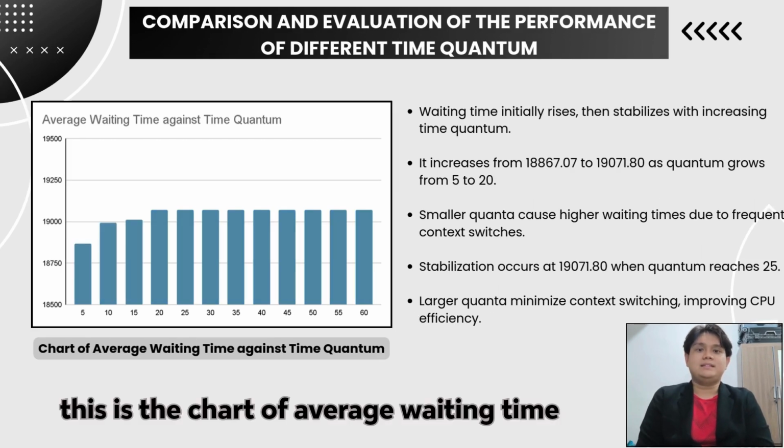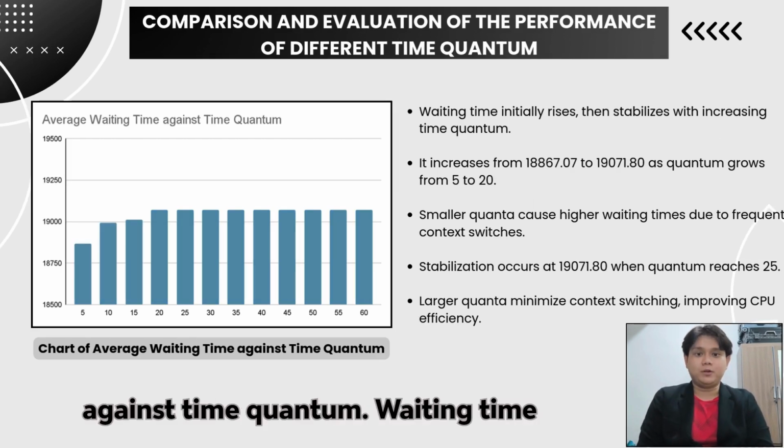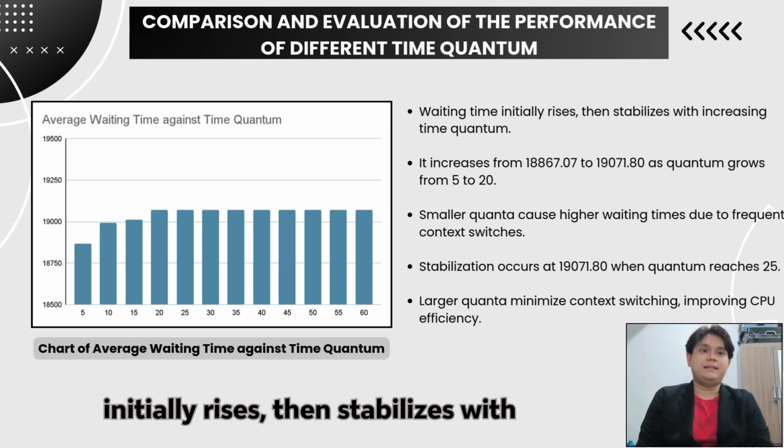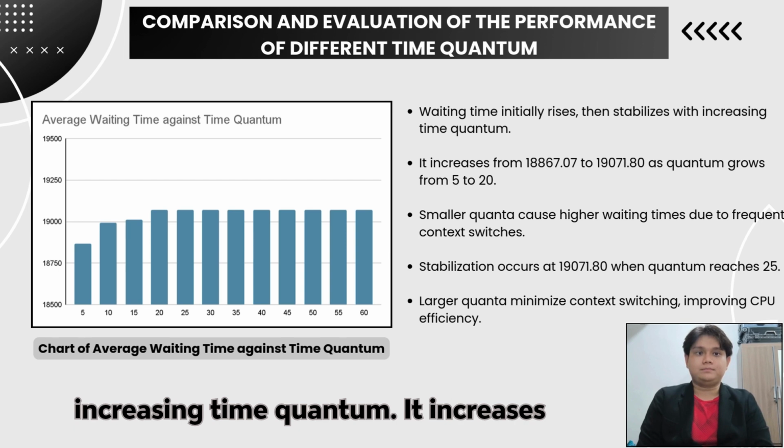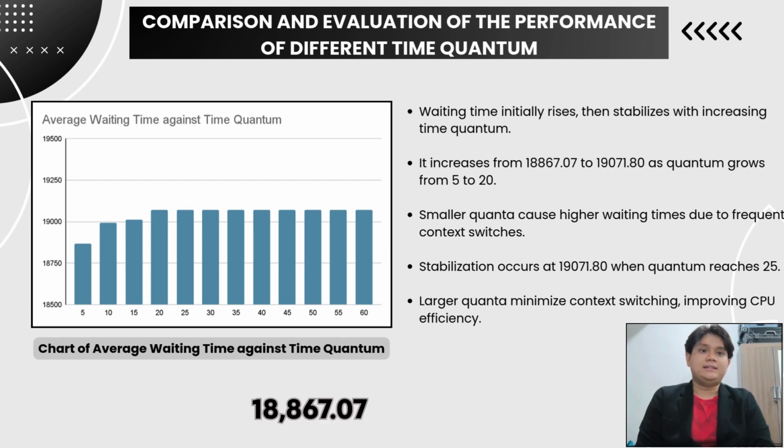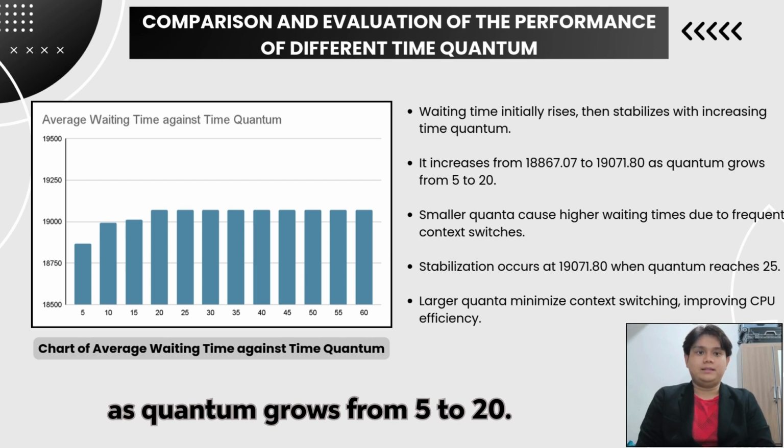Next, this is the chart of average waiting time against time quantum. Waiting time initially rises, then stabilizes with increasing time quantum. It increases from 18,867.07 to 19,071.80 as quantum grows from 5 to 20.